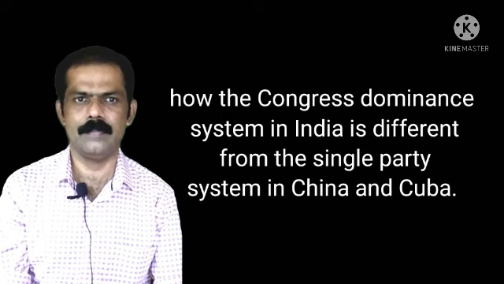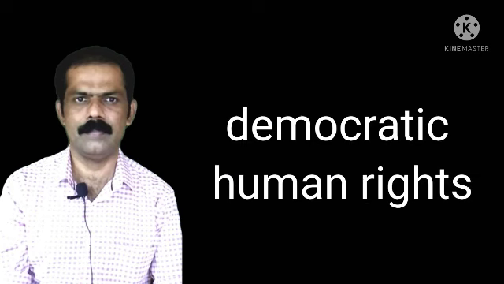You know, when the Congress dominance existed in India, at the same time some countries like China and Cuba had their own single dominant party system. Now our question is, what is the difference between the Congress dominant system in India and the single party system in China and Cuba? Then we can try to find the answer emphasizing 2 points. One is the democratic way and the second is rights, especially fundamental rights or human rights.